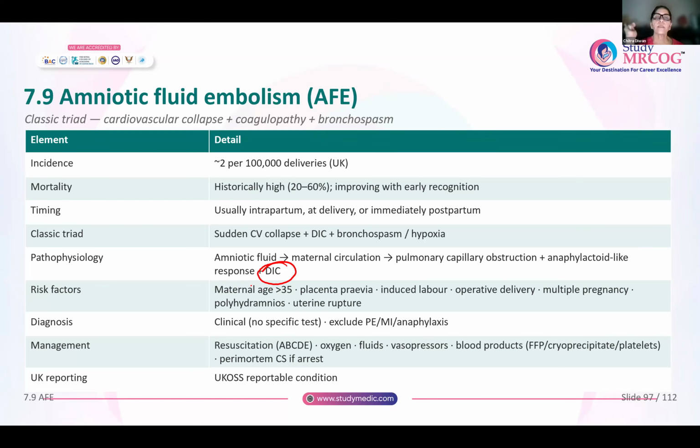The management is mainly supportive. So you will resuscitate her, you will give oxygen, fluids, vasopressors, blood products, and if it has happened antenatal, then you will do a perimortem CS. And it is mandatory that you will report it to UKOS. It is a mandatory reportable condition to UKOS.